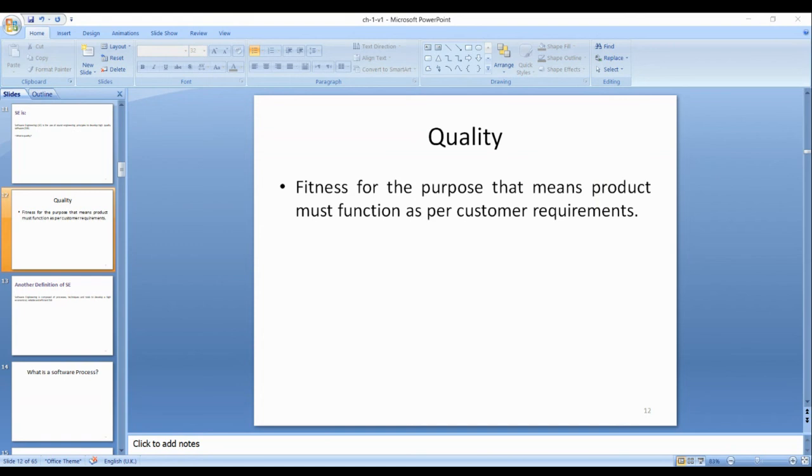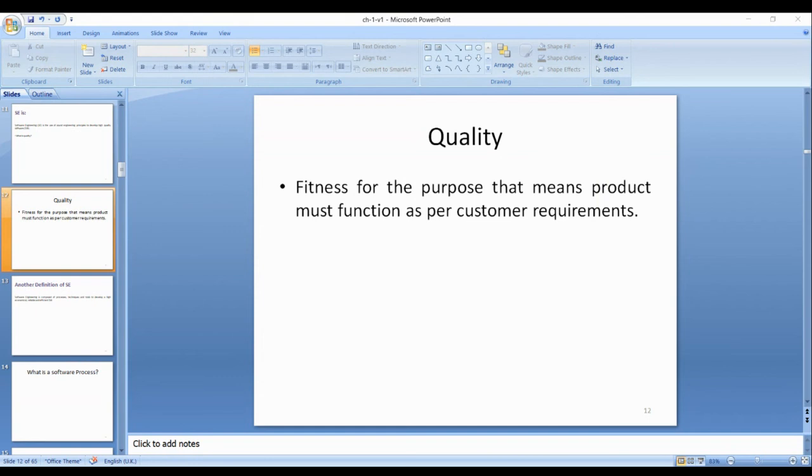Like you purchase a car, if it is working according to your expectations and requirements, your family size, fuel consumption, it's economical, less maintenance, yes, these are the quality standards. You can have high quality software once you apply standards like standard software engineering principles.